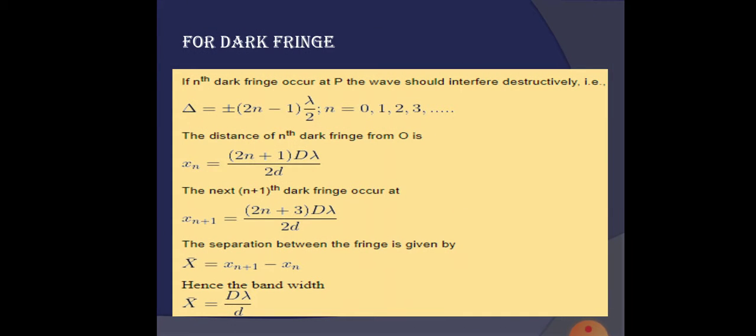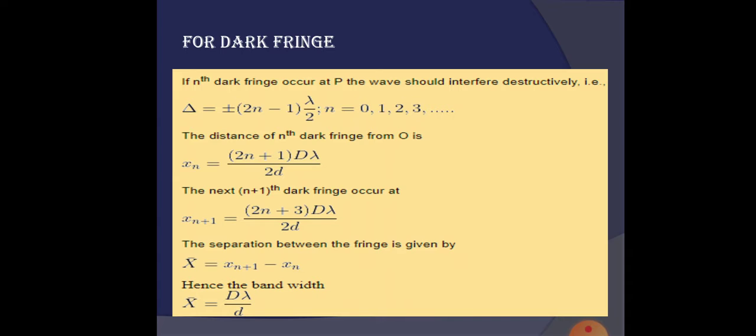For the dark fringe, for the nth dark fringe to occur at a point, the waves should interfere destructively. So delta x is equal to plus or minus (2n minus 1) lambda by 2, where n is equal to 0, 1, 2, 3. The nth dark fringe from O is at xn equal to (2n plus 1) D lambda by 2d, and the next (n plus 1)th dark fringe occurs at (2n plus 3) D lambda by 2d. The separation between these two is given as x is equal to D lambda by d.